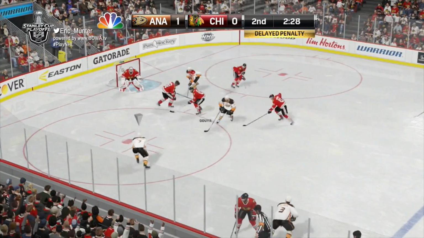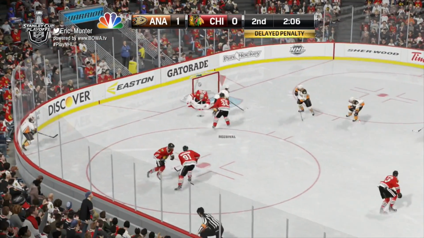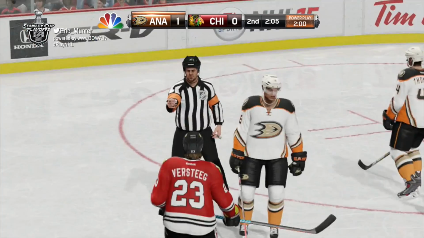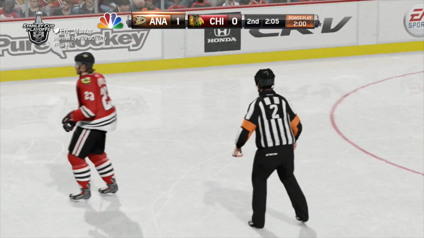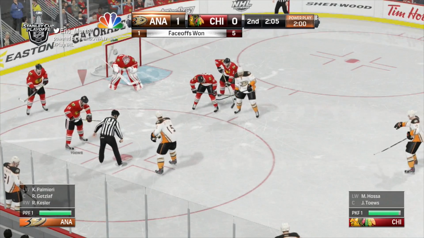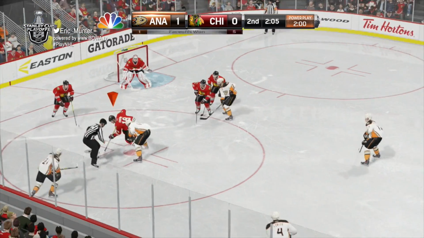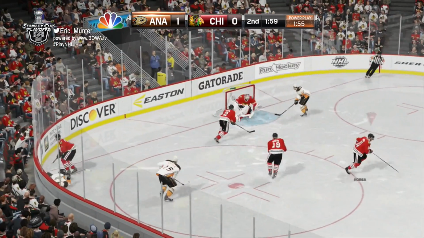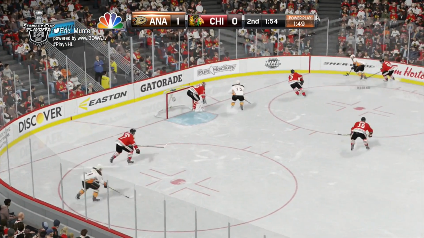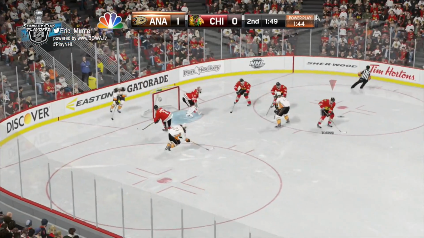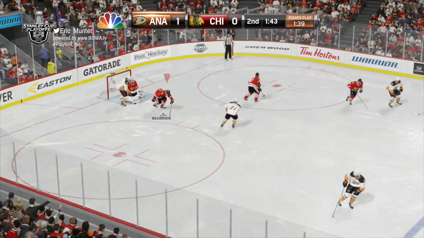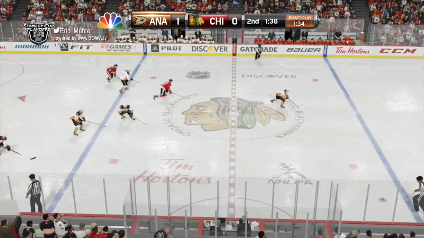Delayed penalty coming up to Chicago. In front of the net, a chance stopped. Rebound, Crawford dives out and gloves it, which serves as a touch-up to Chris Versteeg's interference penalty. So with 2:05 to play here in the second, Anaheim will get its first power play of the hockey game. Kessler down low. Fed it up high, all the way to the point. Perry, a shot blocked in front by Seabrook and cleared.